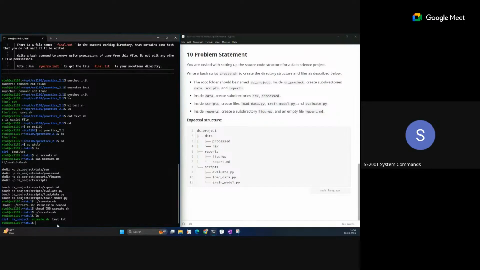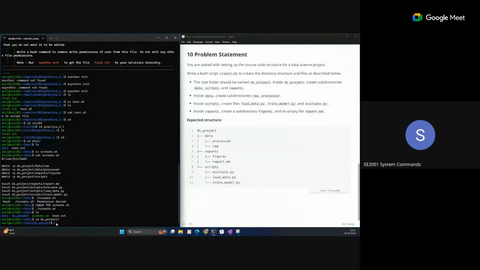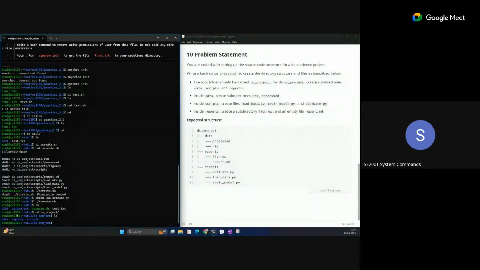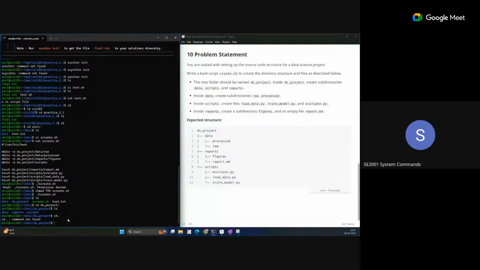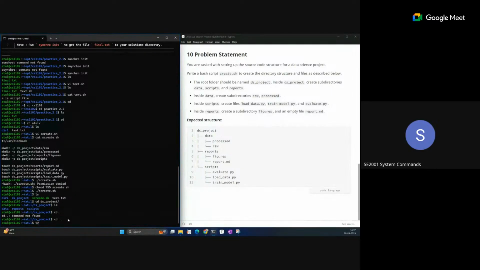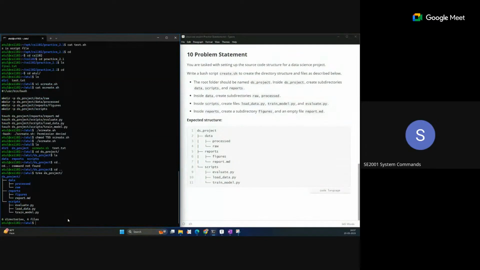You can see the ds_project folder is created. So cd ds_project. Now you can see all the initial directories are also created. In this way you can create this structure. One tree command is also there, so let's see ds. You can see we have this structure created. ds_project, data, and inside the data two directories are there, the reports directory is created, and now this directory is created.